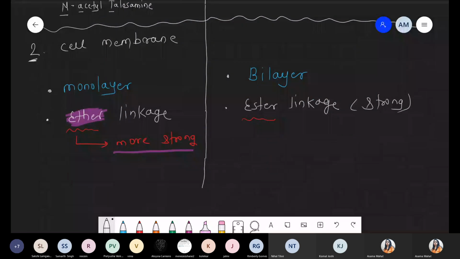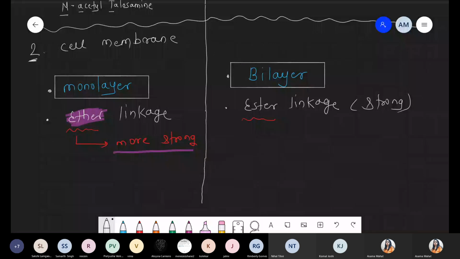So we will take the diagrammatic representation to show the meaning of monolayer and bilayer, and how the ether and ester linkages are present respectively. Got it, Nihal? Should I continue?